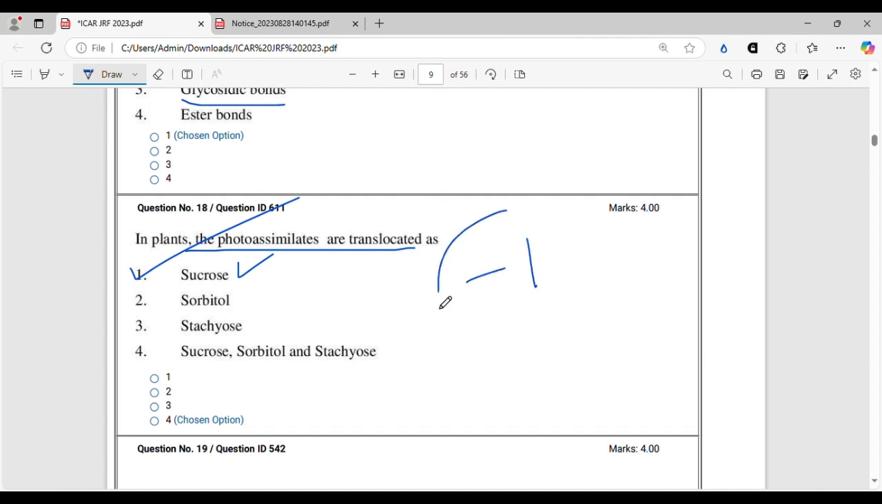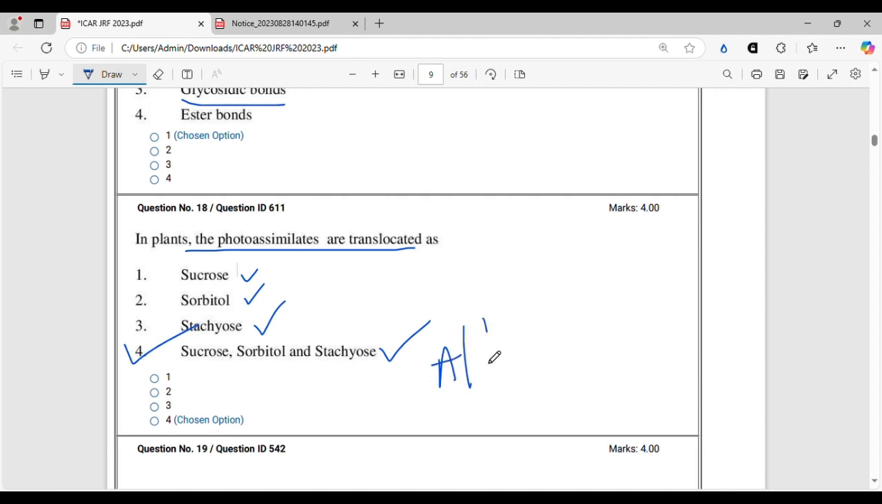But you will get a big -1 for this because you did not read all the options correctly. You have to see sucrose is correct, sorbitol is correct, stachyose is correct. So the correct option will be option 4, that is all of these. Very cleverly they have given it like this, and they have not written "all of these" here, so it might miss your eyes also.